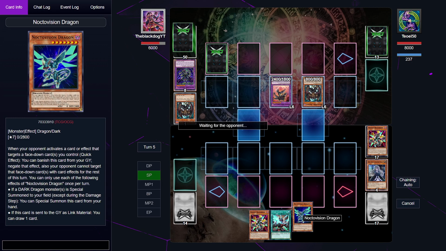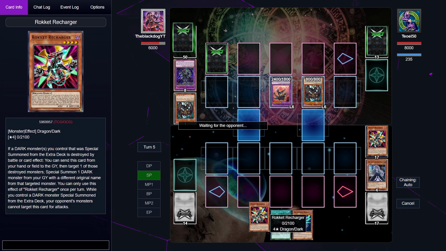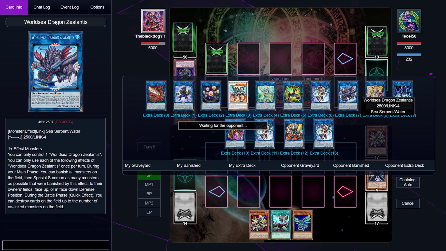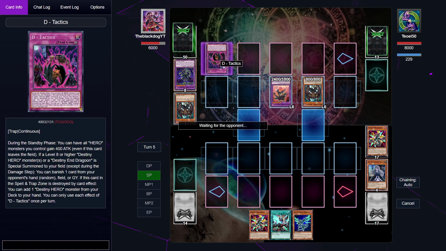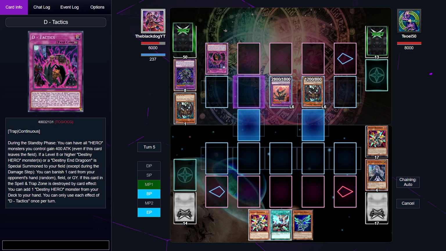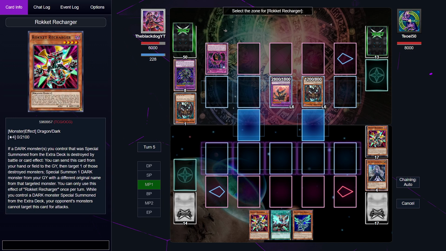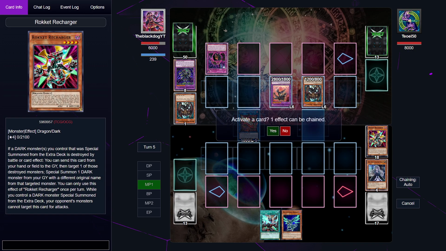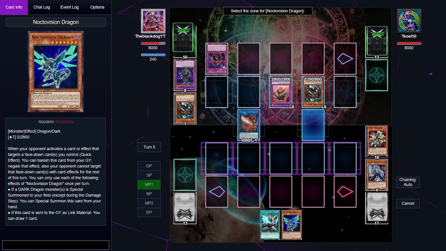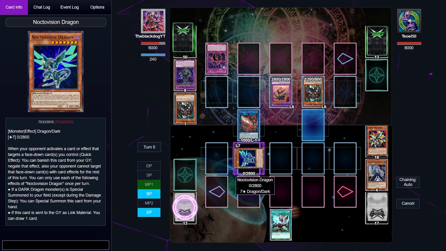Noctovision Dragon. This is not a special summon, but okay, yeah. I have an idea. This one has 2800 defense and D-Tactics. Okay. If a level 8 is special... Okay. I am going to normal summon Rocket Recharger. I am going to special summon Guard Dragon Pisty, and that way I can special summon Noctovision Dragon in defense position.